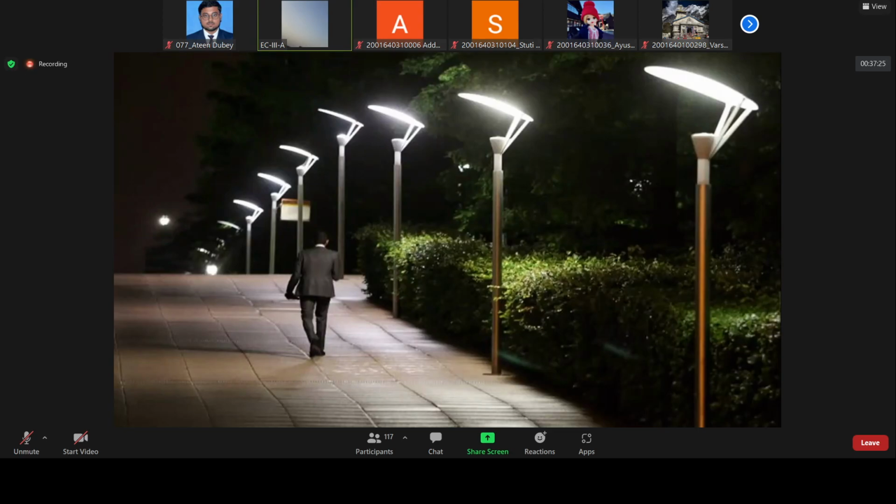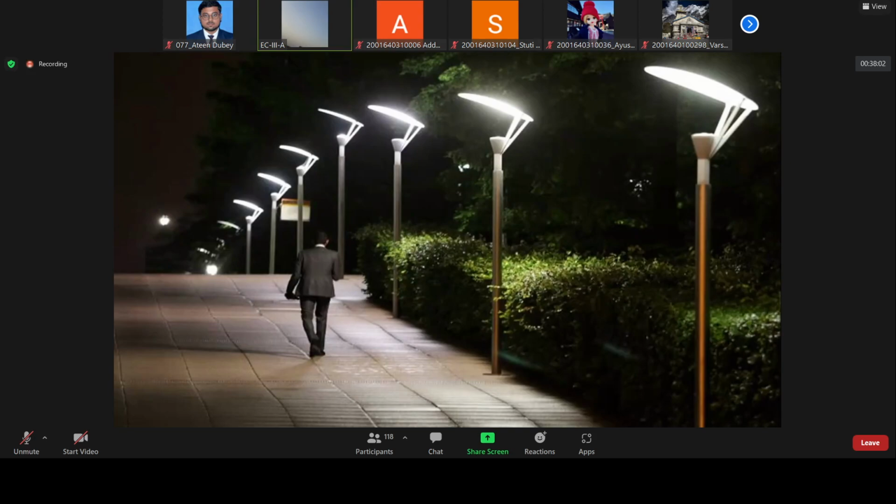are turned on, which is not actually required, because only a few lights are needed. Whenever the person is moving on the street, the lights which are very near to that particular person should be turned on. But here in the picture you can see this is just a waste of power. So you have to make a project or a system,